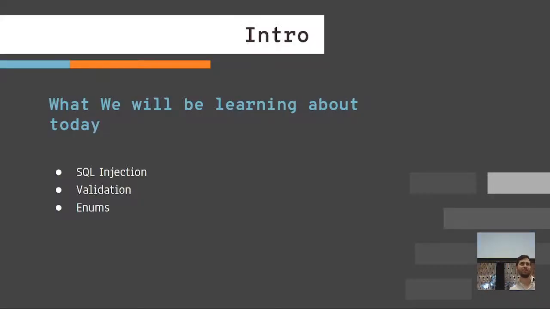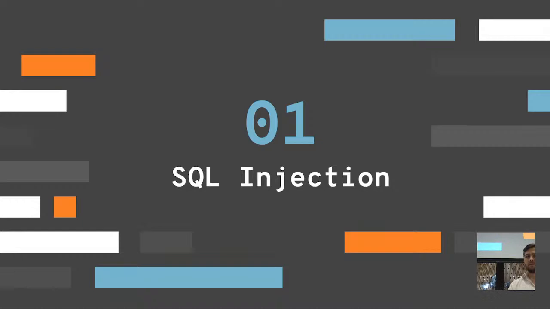Okay, so now for the real intro. What are we learning about today? A little bit outside of the workbook, we're going to talk about SQL injection. That's very relevant to the other stuff we'll be doing. Then after that, we'll talk about validation, followed by a short blurb on enums. So, SQL injection.